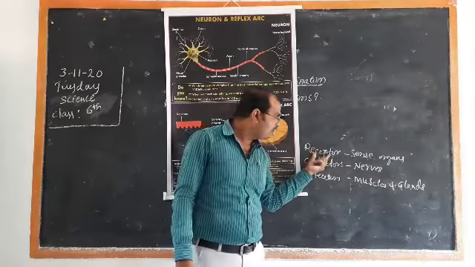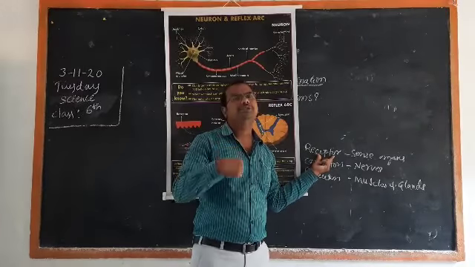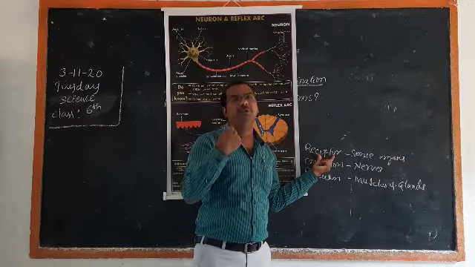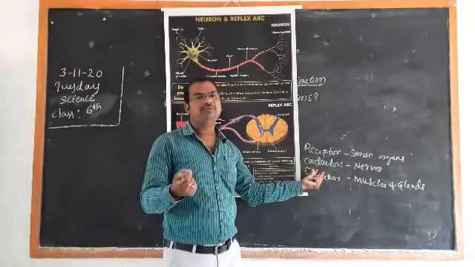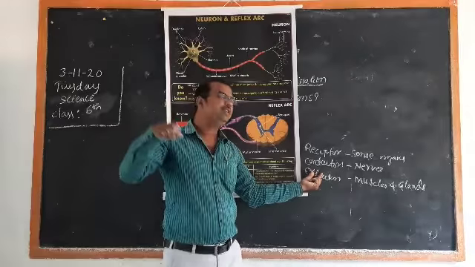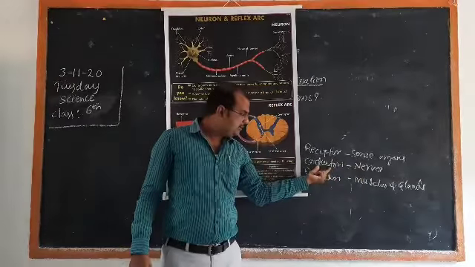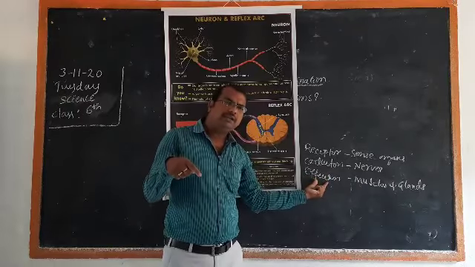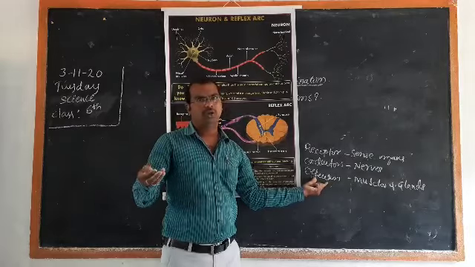Here, sense organs are considered receptors. They receive the stimulus. They receive the information from the surroundings, and the information which we receive through the sense organs travels along the nerves. Hence they are called conductors. The next one, and after that, according to the information, we will respond.